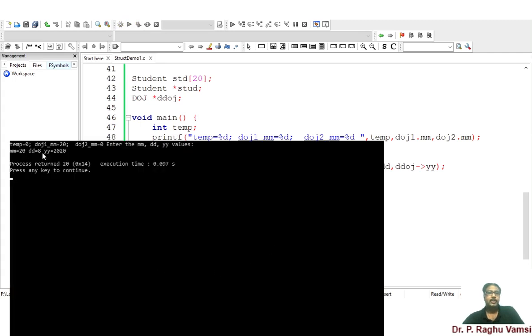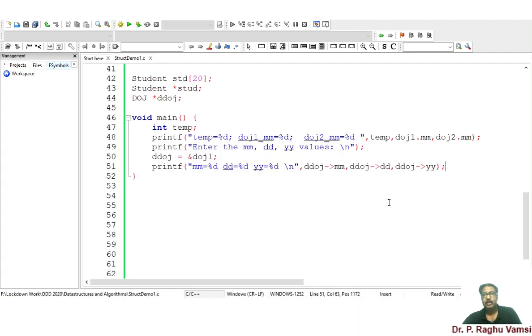So mm is 20, dd is 8 and yy is 2020. So this is the way we can access the pointers to the structure. Now what I'll do is ddoj is equal to, I will assign doj2. That means the doj2 address was allotted, assigned to the ddoj.